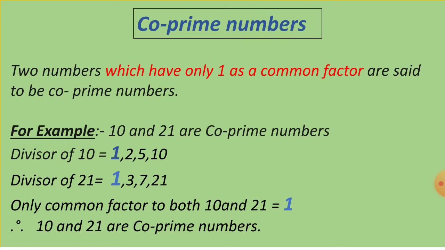Divisors of 21 are 1, 3, 7 and 21. If you see the divisors of 10 and 21, we have the common factor as 1. So, 10 and 21 are said to be co-prime numbers because they have the common factor as 1.